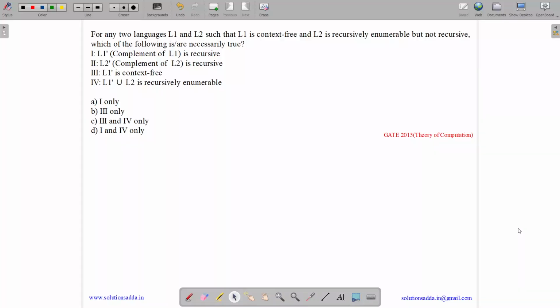This question belongs to the theory of computation subject and was asked in GATE CSE 2015. The question states: for any two languages L1 and L2 such that L1 is a context-free language, CFL, and L2 is recursively enumerable, which is an RE language, but not recursive, RE but not REC. Which of the following are necessarily true? L1 complement is recursive, L2 complement is recursive, L1 complement is context-free, L1 complement union L2 is recursively enumerable.